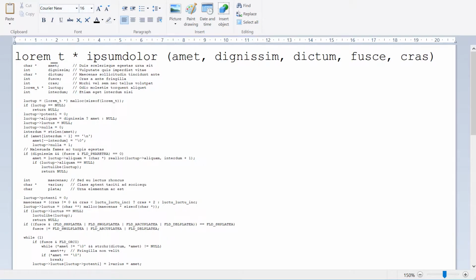But wait, let's return to the argument that you shouldn't be writing such long functions in the first place. How would a human programmer split up a long function into smaller functions? Well, of course, that depends.